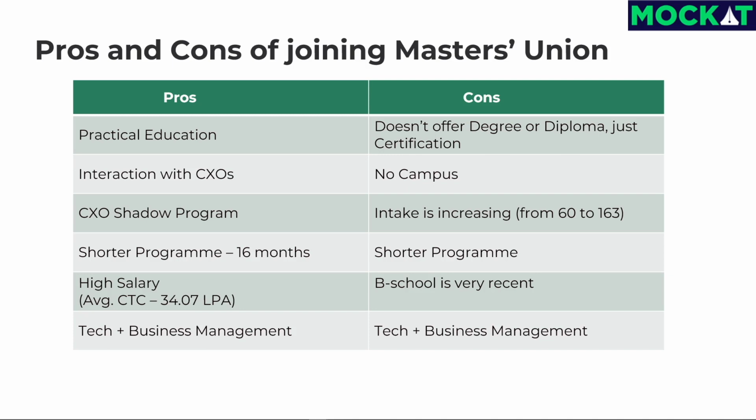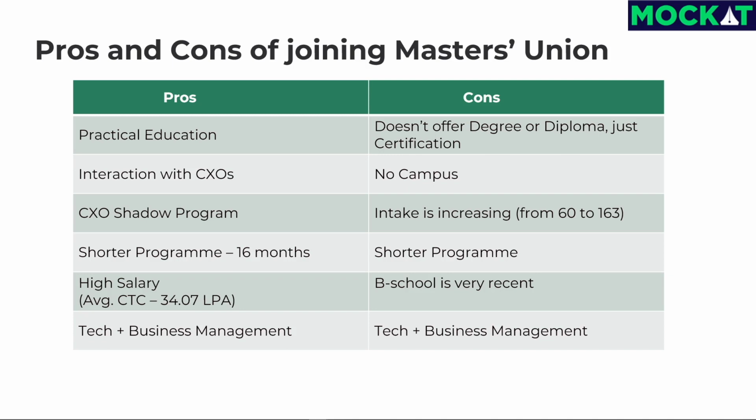Most of the classes will be taken by industry experts. It has a CXO shadow program which provides one-to-one mentorship and gives insights into the corporate world. PGP TBM is a shorter program with a duration of 16 months, so that the students can complete the program very early. It offers a high salary with the average CTC of 34.07 LPA. This program is a combination of technology and business management so that the students can learn coding and fintech along with business management.